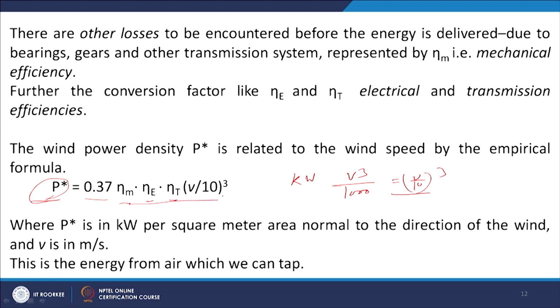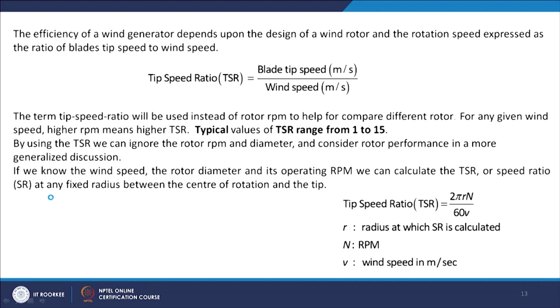So, this is the expression used to calculate the power potential in kilowatt when V, the wind speed, is in meter per second. This way we can calculate the power potential of the windmill. Now, as you know, the power potential is proportional to V cubed, the wind velocity. Now, we have a blade. If we have a rotor, then we have some blades. These blades will be moving and then we will get the energy.